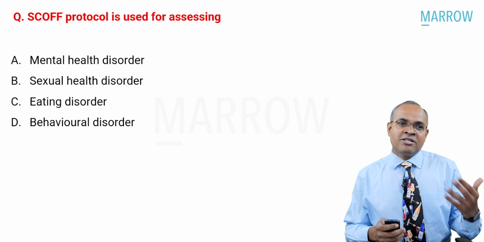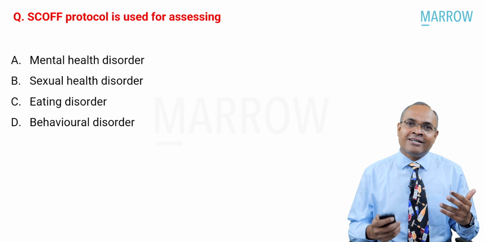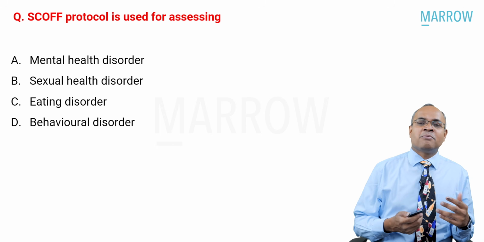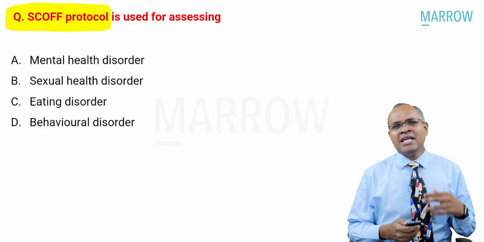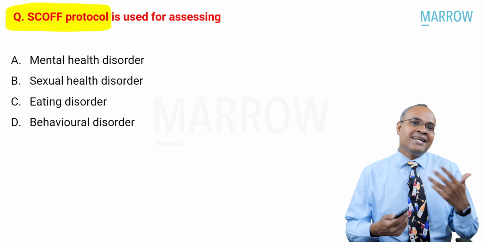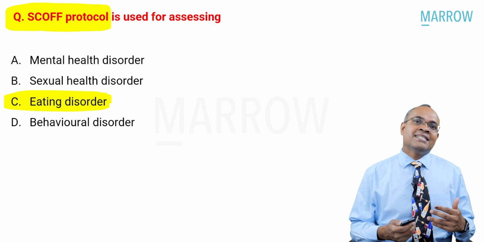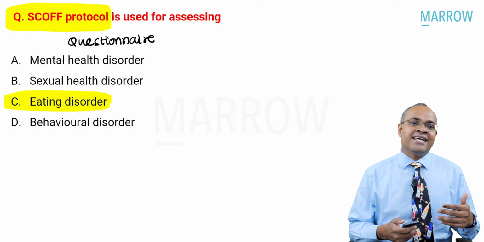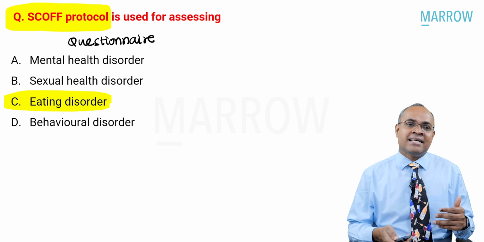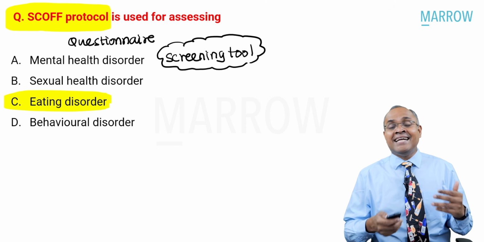So moving on to the last question of this video, here we are talking about SCOFF protocol, used in assessing what? Mental health disorders, sexual issues, eating problems, behavioral problems. Where do you use SCOFF protocol? This was a very old question which was discussed, but these days people stopped asking. So again, it has resurfaced now. What is this SCOFF protocol? SCOFF protocol is a questionnaire which is used to assess eating disorder. It is a screening tool basically, a screening questionnaire to assess eating disorder.